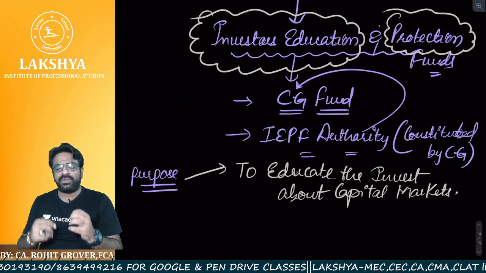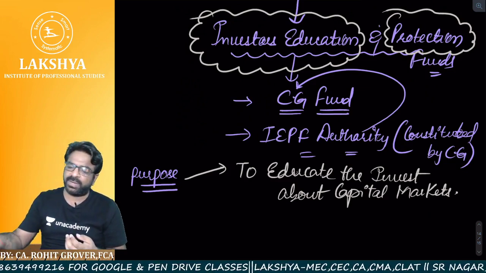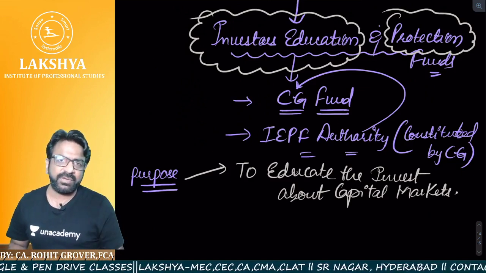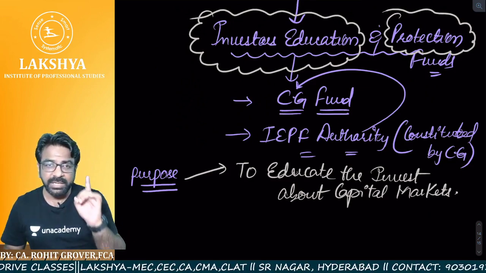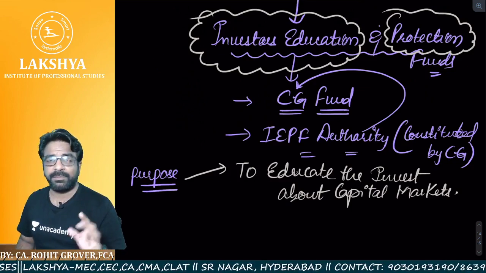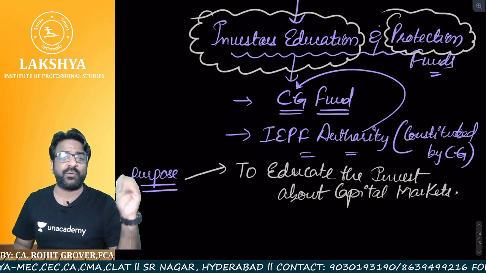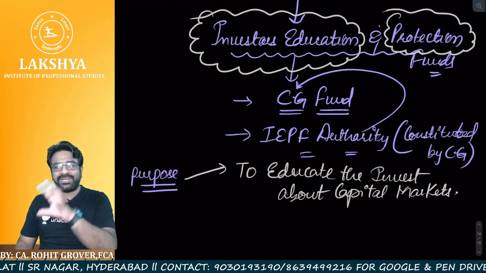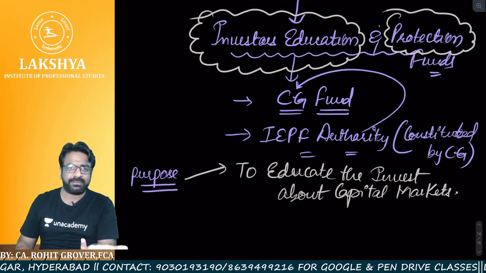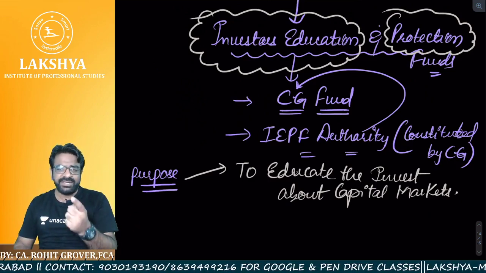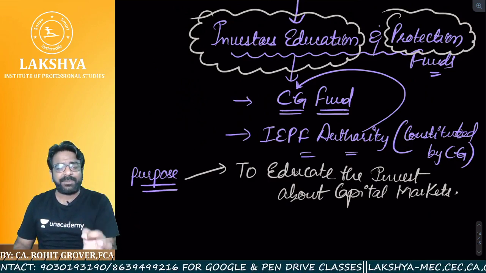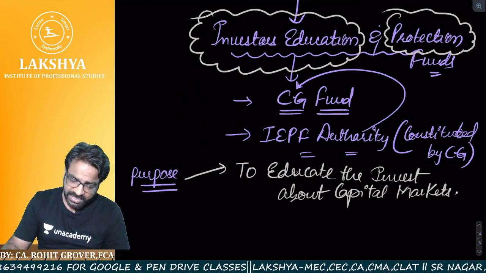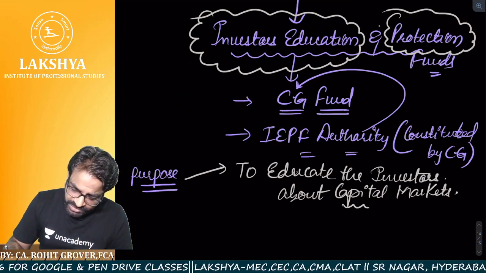Investors don't know. They only know one thing: either you should buy gold or you should buy land if you want to increase your wealth. But let me tell you one thing, equity can increase your wealth many folds, multiplier folds. That they don't know. So to educate the people about what kind of benefit you may have. Yes, risks are there. High returns, high risk. That is the purpose of the constitution of IEPF, to educate the investors.